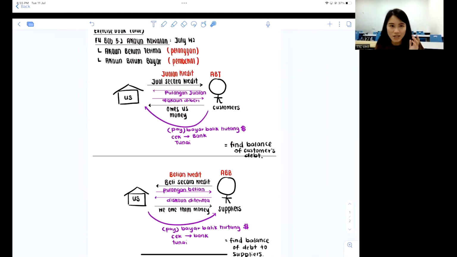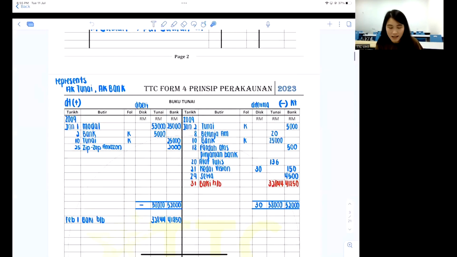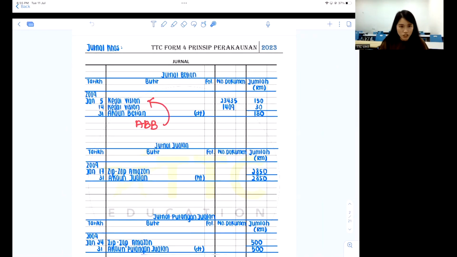Let me tell you why you did your buku catatan pertama from last week. Okay, I show you. This is our exercise paper last week. Okay, and do you guys remember journal hub? The reason why every time when we close the journal, we will be having a summary. That is exactly why when we bring out to the ledger, we will also put 31st. We never mention kedai mission. We mention them as our ABB because other than bringing them into Kedai Vision, I will also be putting them to account Kawalan. So it's meant for two layers of work done.